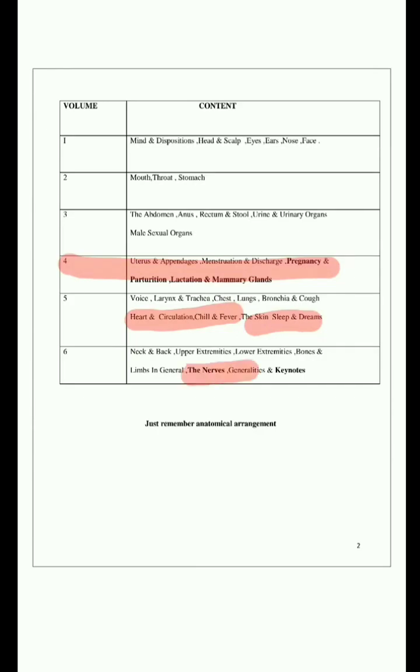Finally, nerves and generalities and keynotes. In the exam, they can ask which chapter is present in which volume. Mainly the 4th volume is important. Just remember the anatomical arrangement, and according to that, you can easily answer.